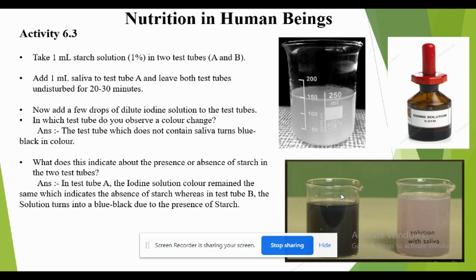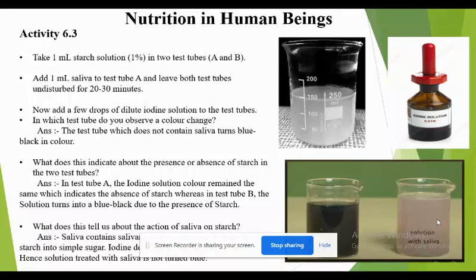So you can see here that we have two beakers. One beaker is blackish in color, whereas the other beaker is slightly white in color. The black beaker indicates that it has the starch and the iodine solution, whereas the other beaker has the starch solution, then saliva and the iodine solution. So what does this indicate? In test tube A, the iodine solution color remained the same, which indicates the absence of starch, whereas in test tube B, the solution turns blue-black due to the presence of starch.